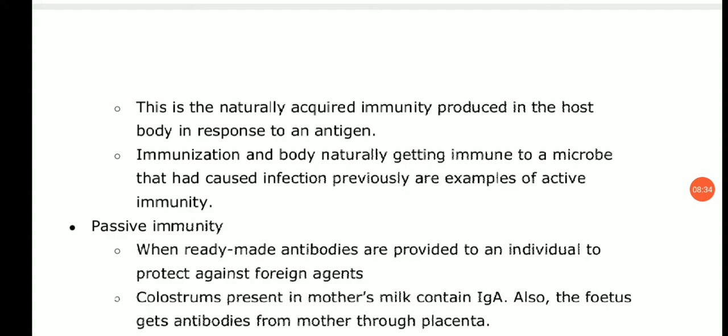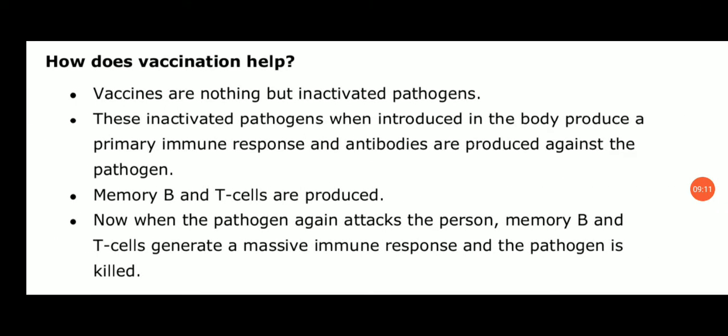Passive immunity is when ready-made antibodies are provided to an individual to protect against foreign agents. Like in active immunity, our body itself produces antibodies, the body's response. But in passive immunity, ready-made antibodies are provided to the individual. For example, colostrum, the first milk of the mother. Colostrum present in mother's milk contains IgA, immunoglobulin A, and also the fetus gets antibodies from the mother through the placenta. So this is an example of passive immunity.